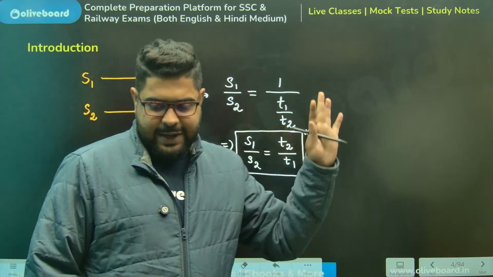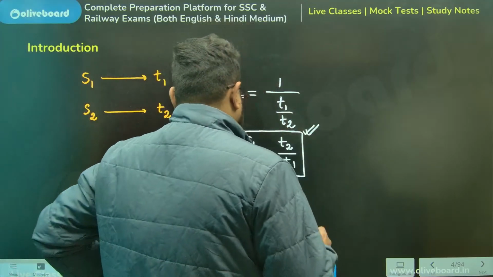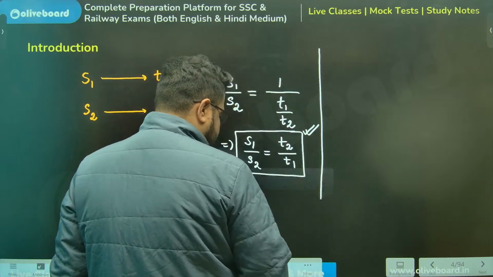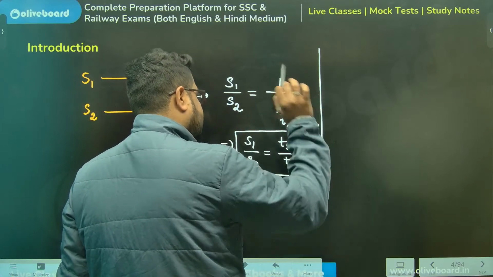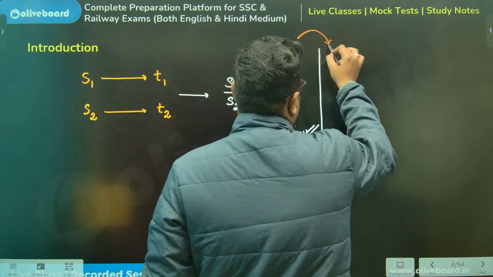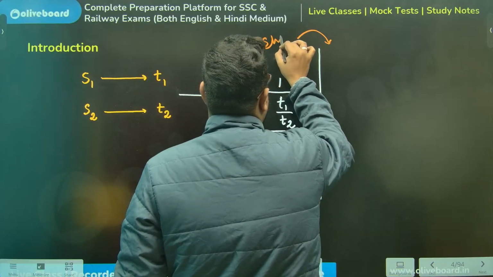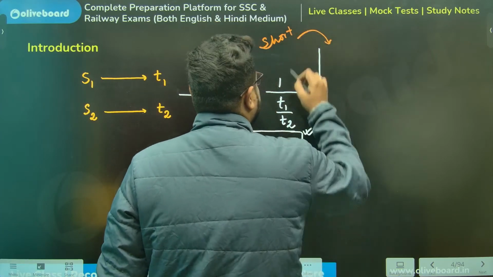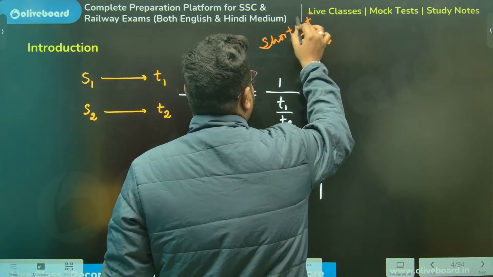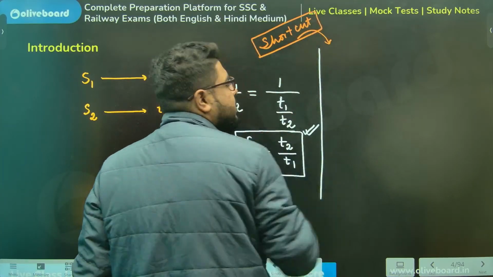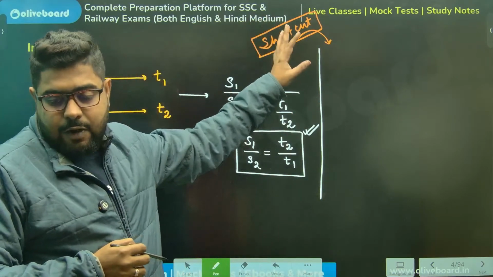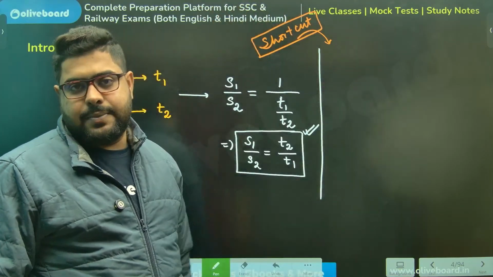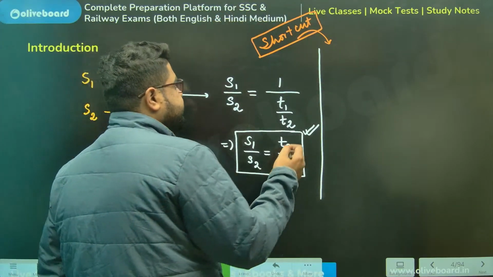So let's understand. This formula can only be used when distance is constant. Write this down. Very famous, very important. I don't really ask you to remember formulas many times, but this formula is important because there are questions where this is a must. So please remember.